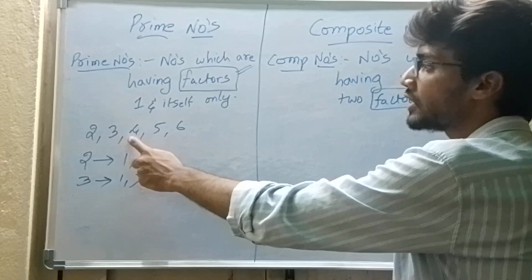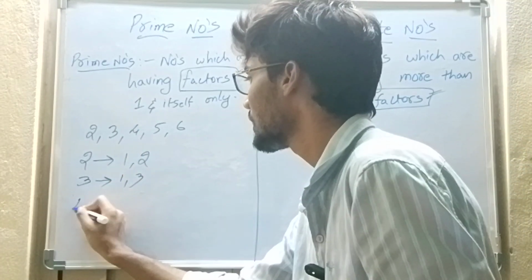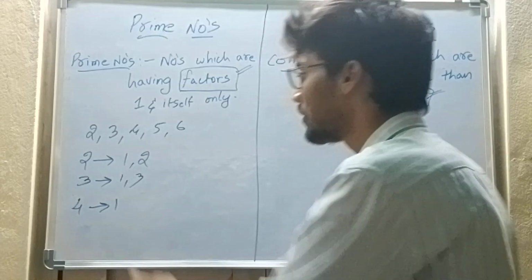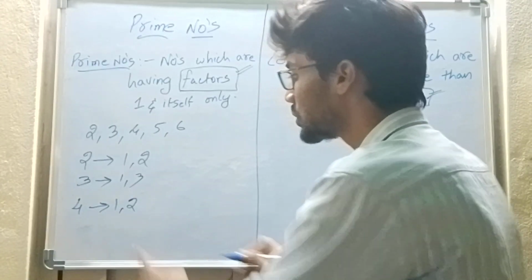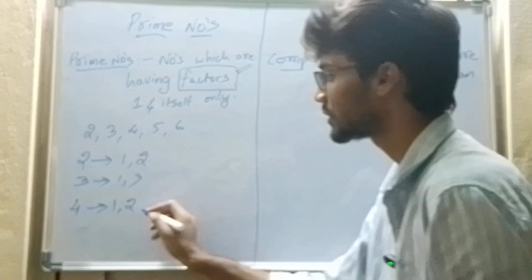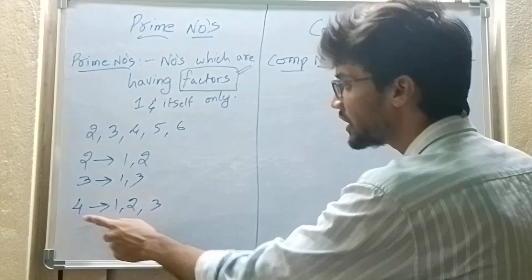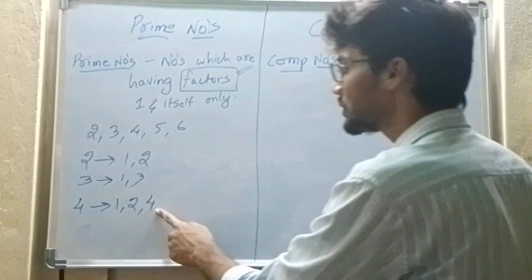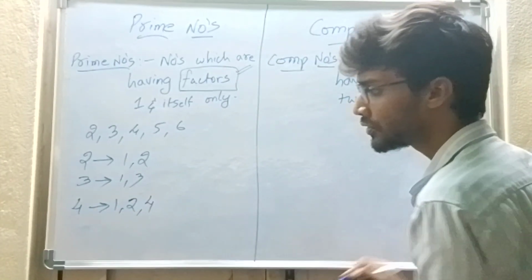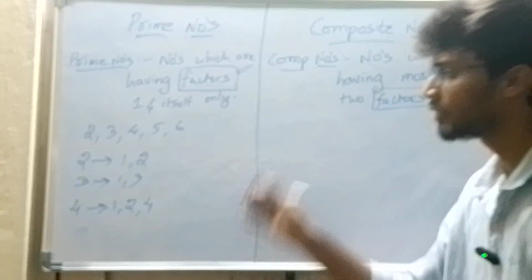Now I will take the number 4. What are the factors of 4? Will 1 divide 4? Yes. Will 2 divide 4? Yes. Will 3 divide 4? No, 3 will not divide 4. Will 4 divide 4? Yes. Therefore, 4 is also a factor of 4.